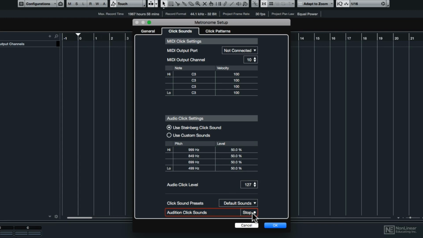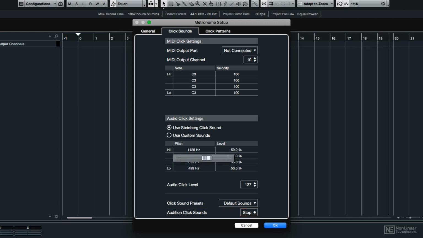It's the one that we know, but a lot of people didn't love it. Or if they did use it, they wanted to have some other options for the click track. So now what you can do is still use the Steinberg click sound, but now you can change the pitches for all 4 counts from high to low. You can also change the volume.